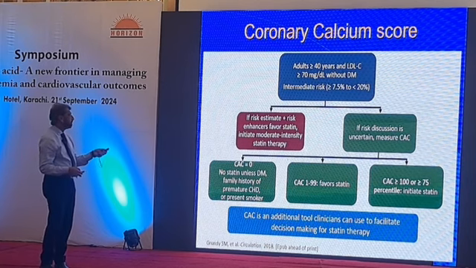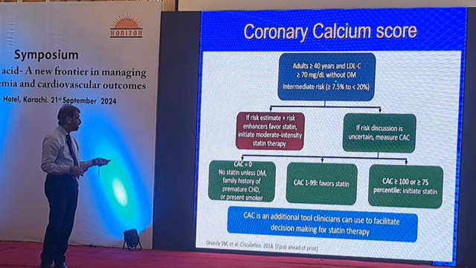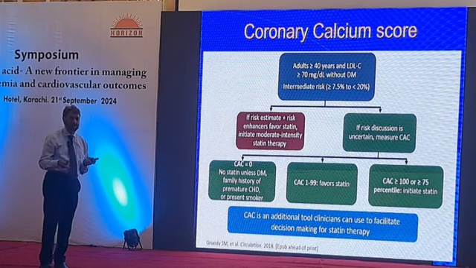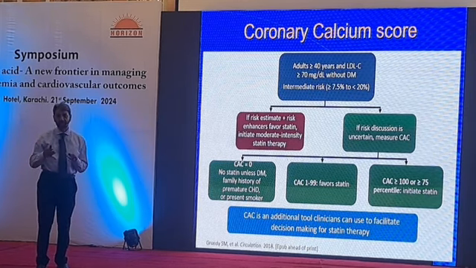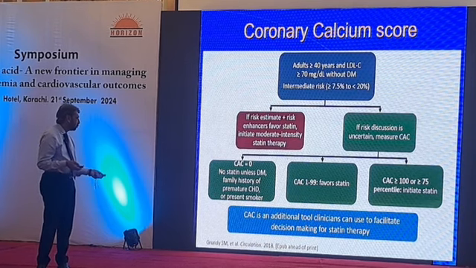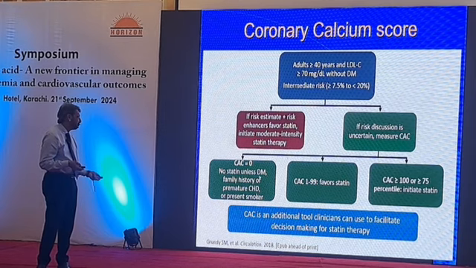And this was regarding calcium scoring, that especially in patients greater than 40 years, LDL greater than 70, without diabetes, having an intermediate risk with, like, positive family history, you are considering that this patient may need statin. In this situation, you can do calcium scoring, and if it's clearly 0, you don't have to give statin.